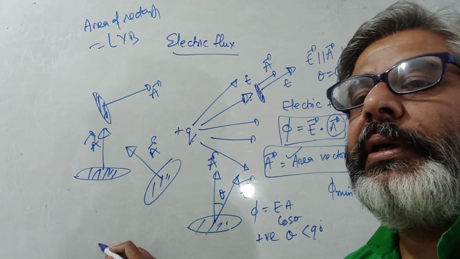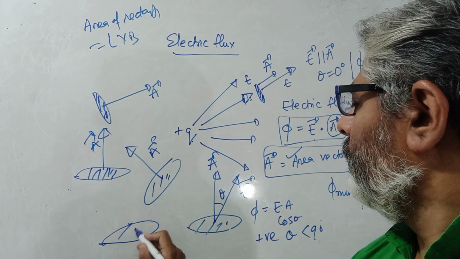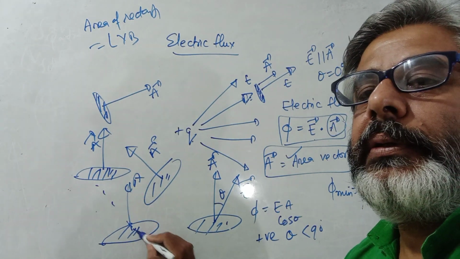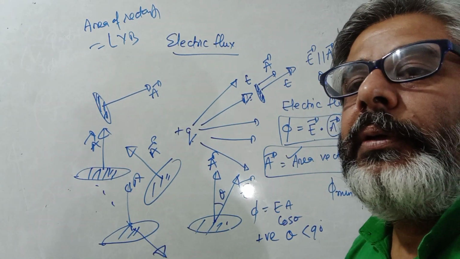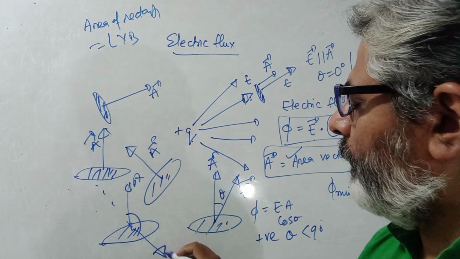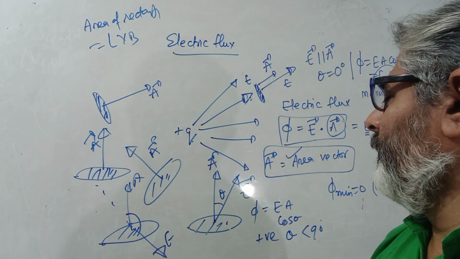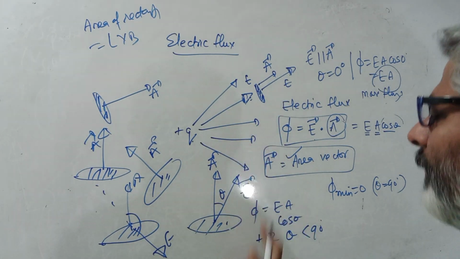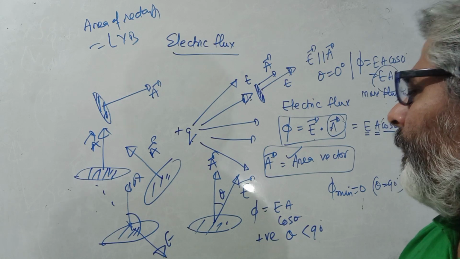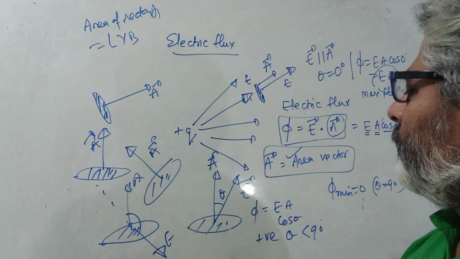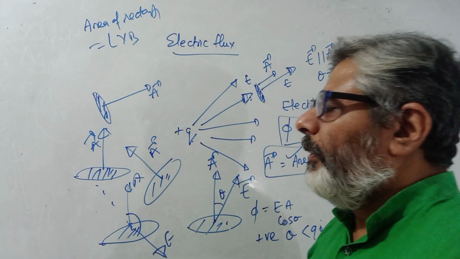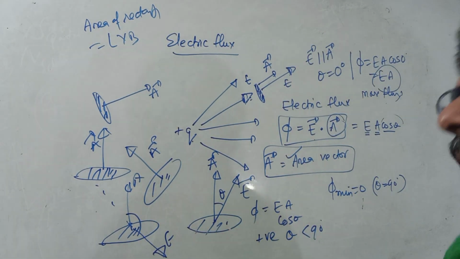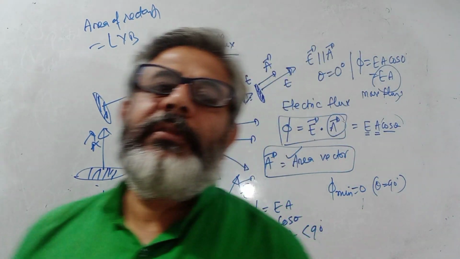But if you have the same area here like this, and electric field is like this, for example, you can see this angle between A vector and E vector is obtuse. So if the acute angle is there, then flux is positive. So you can say the leaving flux is positive and the entering flux is negative. So depending upon the angle, the flux can be positive and negative.